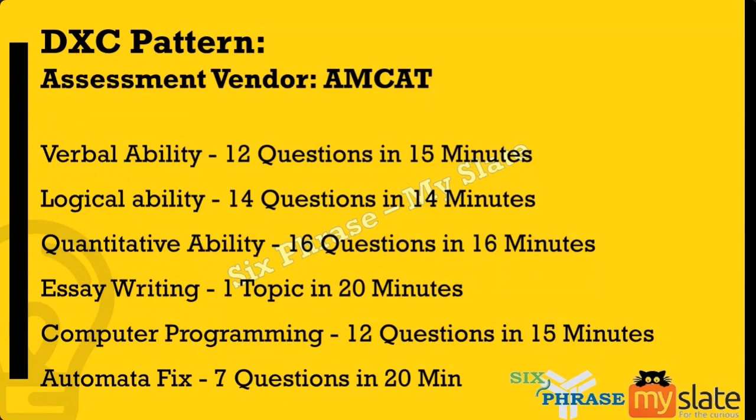But here you have a small catch in Automata Fix also. Once you start the section, you will be asked to choose the programming language. I want to make it clear again: the choice of programming language is C, C++, Java. You don't have any other language. Python, Ruby, Perl, nothing is allowed. Only C, C++, and Java are allowed in Automata Fix. And again, the most important thing is, before you start the Automata Fix section, you will have to choose one programming language.